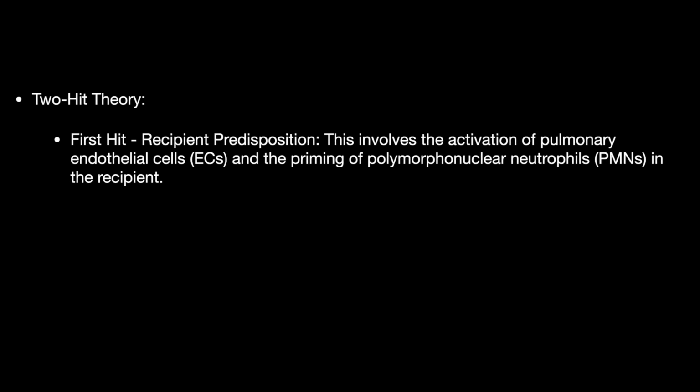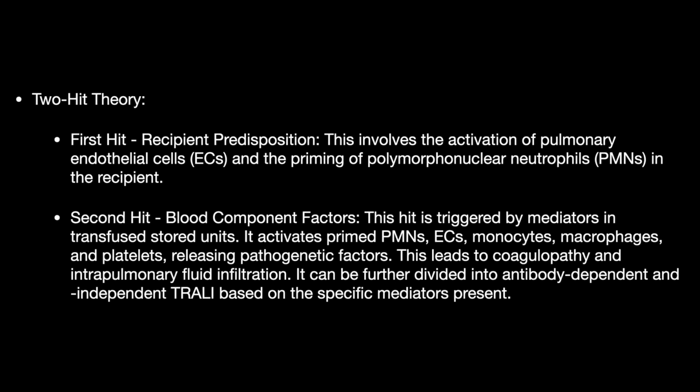So coming to the pathophysiology. First we will go to the two-hit theory. The first hit is the recipient's predisposition. This involves the activation of the pulmonary endothelial cells and the priming of the polymorphonuclear cells in the recipients. The next is a second hit, that is a blood component factor.